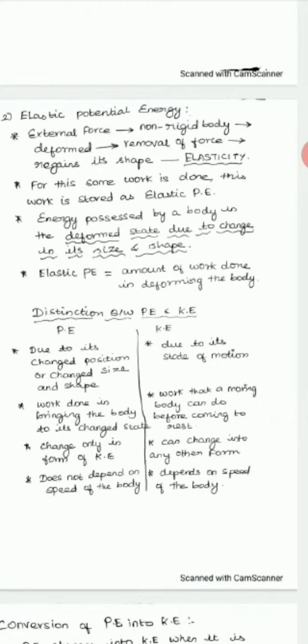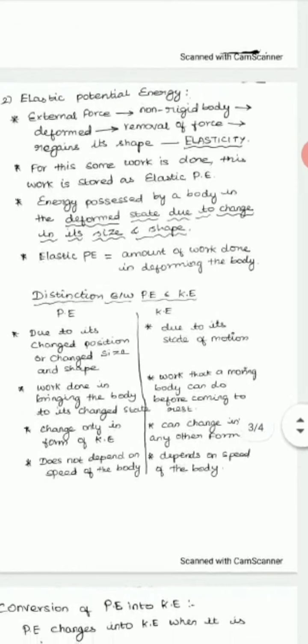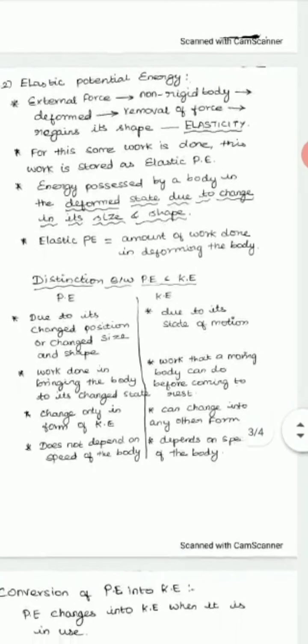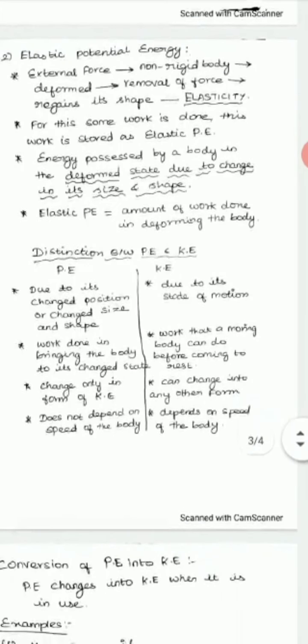This property we call elasticity. The energy possessed due to this elasticity while stretching the rubber band, we call elastic potential energy. For stretching the rubber band, or for deforming its shape, we are doing some work. This work done is stored as potential energy, and we call it elastic potential energy.